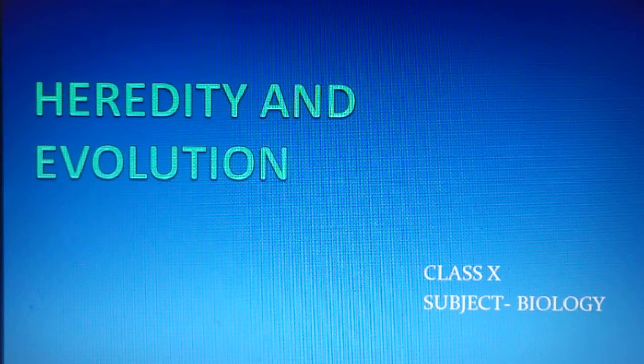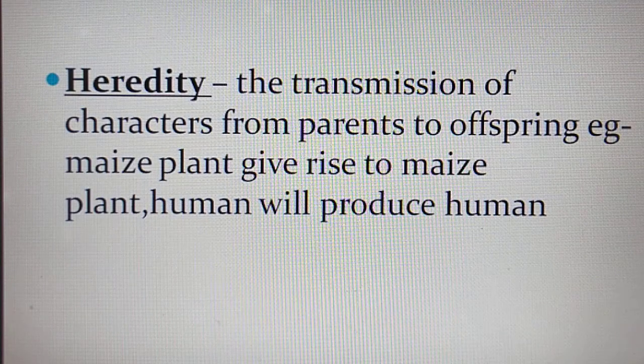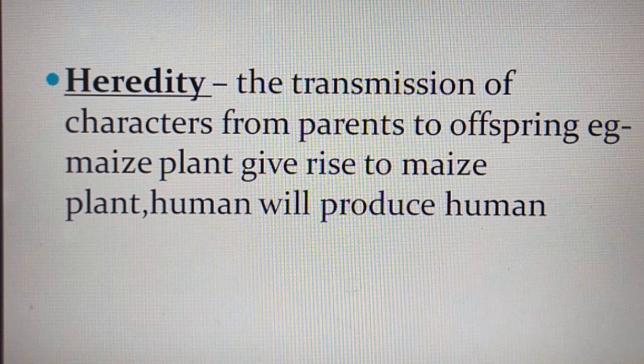Let us start with a new chapter, that is heredity and evolution. What do you mean by heredity? Heredity means the transmission of characters from parents to offspring. As we all know, living organisms have the ability to produce their own young ones. And the young ones, that is offsprings, have the characters from the parents. That we call heredity.